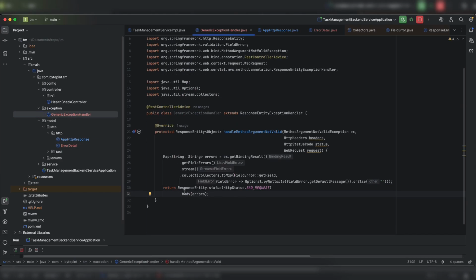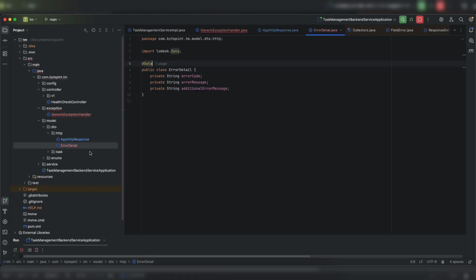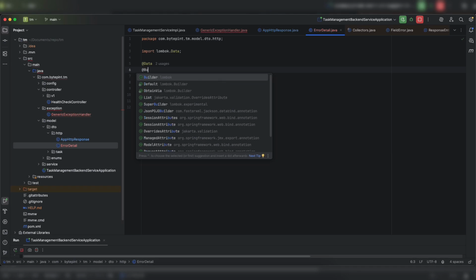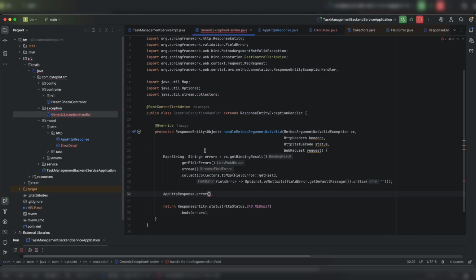So rather than directly passing this error as body, let me create an app HTTP response of error. Okay, I need to create the error detail. So let's do one thing. I will use the @Builder Lombok annotation. In case you are not aware what it is, we have a builder design pattern, right? So Lombok provides this facility just by annotating your class with @Builder, you get a basic builder pattern implemented for your class.